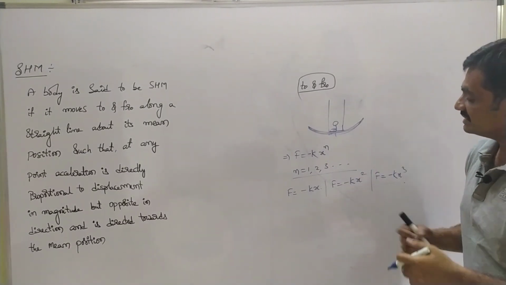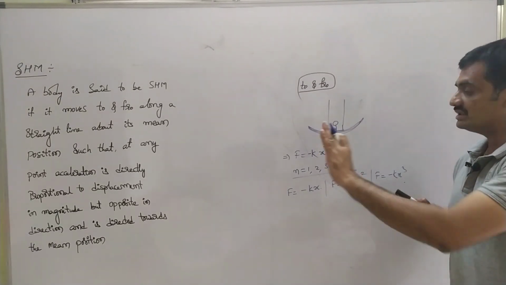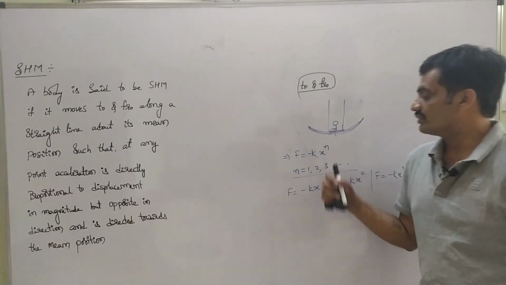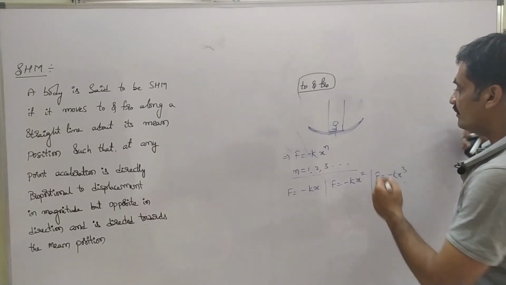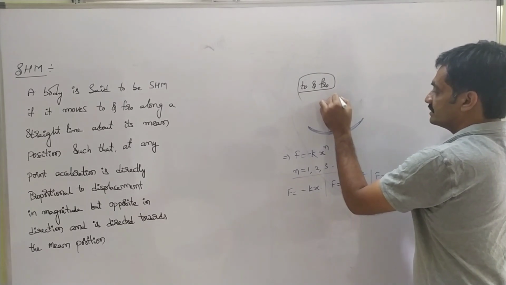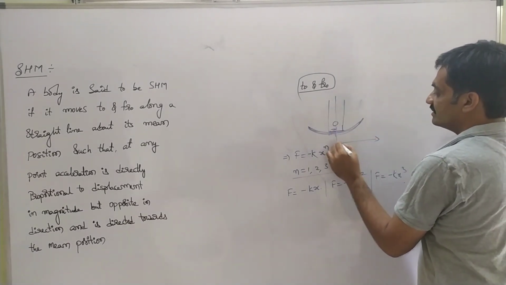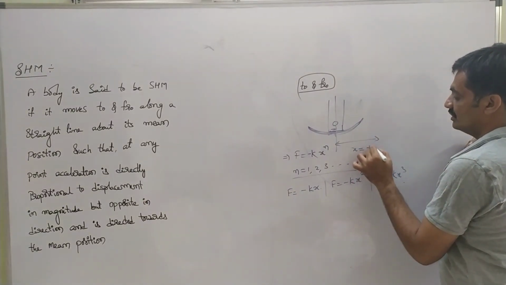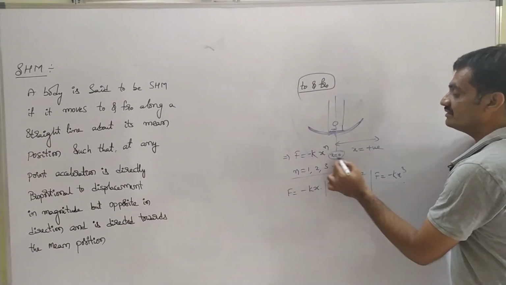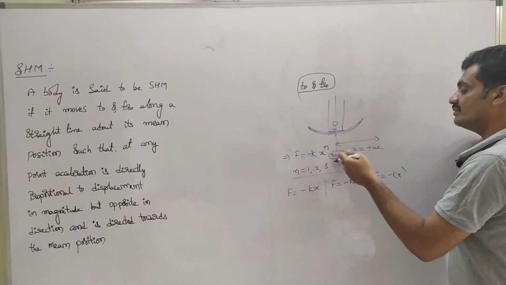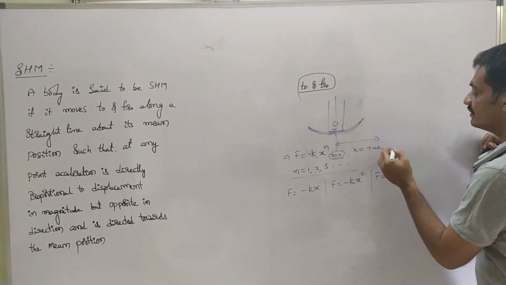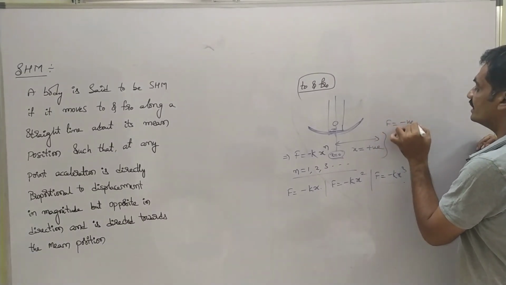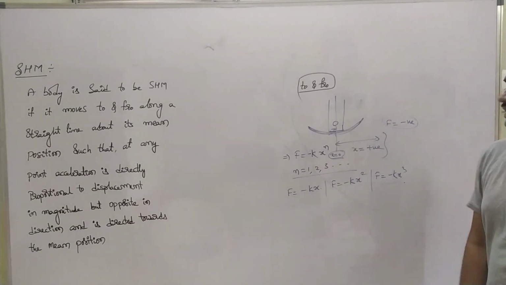As you observe, when the body is oscillating in to and fro motion, if the displacement x from the mean position is positive, then the force acting will be negative.